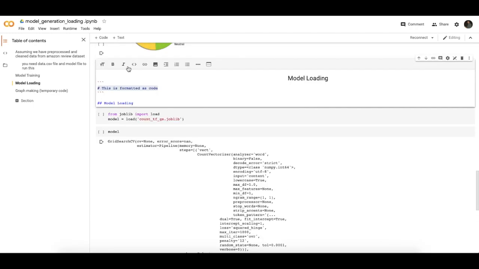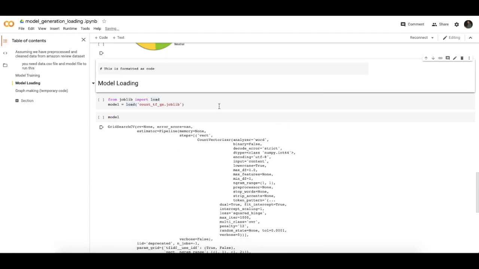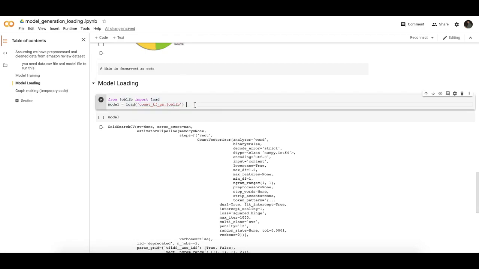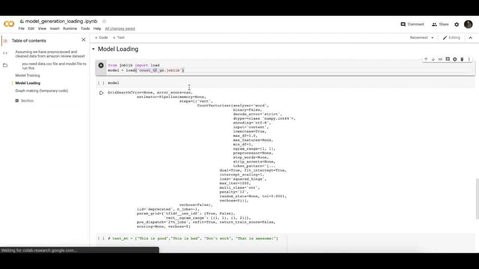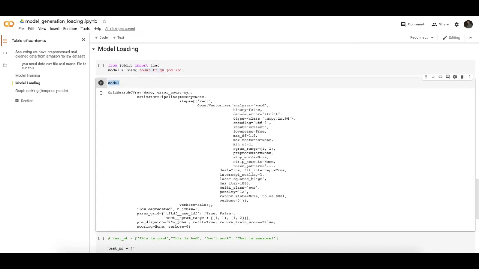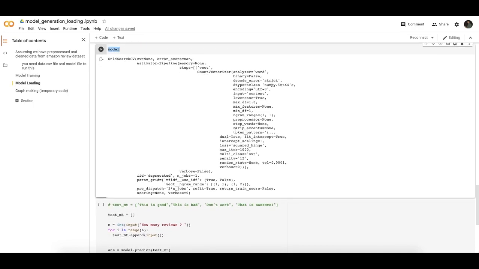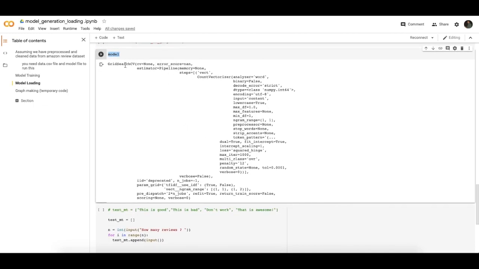Now if we want to load a model for testing purposes, we use joblib to load the model. Load count_tf_gs.joblib. The model object shows us how the model can be categorized or generalized using GridSearchCV.